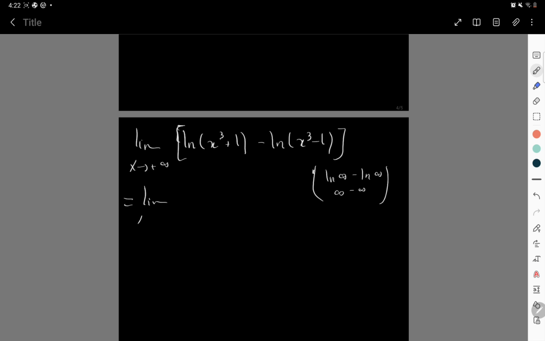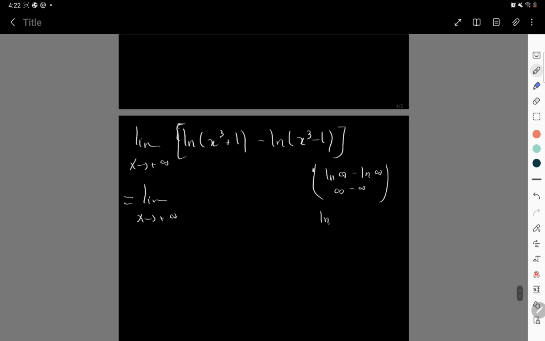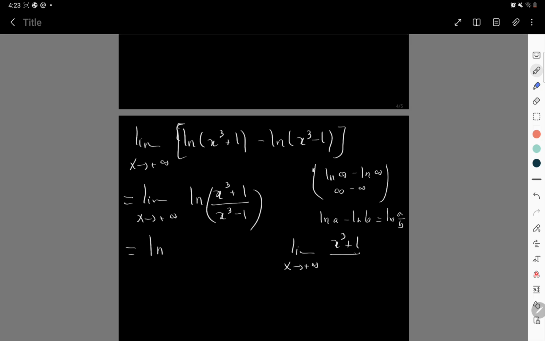However, we know from the properties of the ln that ln a minus ln b is ln a over b. So let us make use of this, and write this difference of 2 ln as ln of a quotient. Great. Now let us look at the limit as x goes to infinity of the function inside the ln.